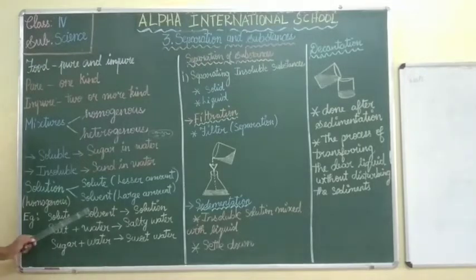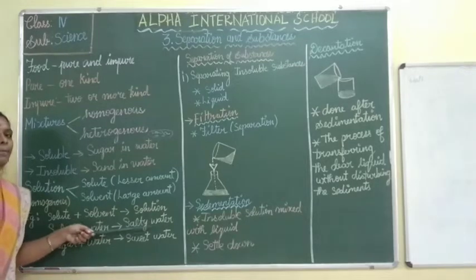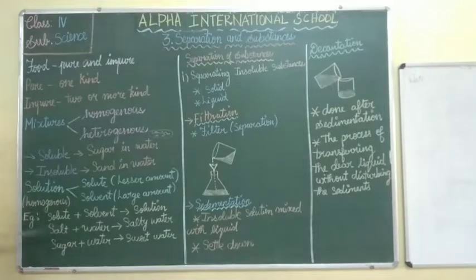Solvent means a larger amount, so I am going to take water. Salt plus water gives salty water. The solution we get is salty water. Can we separate it? No, right? So this is an example of a solution.